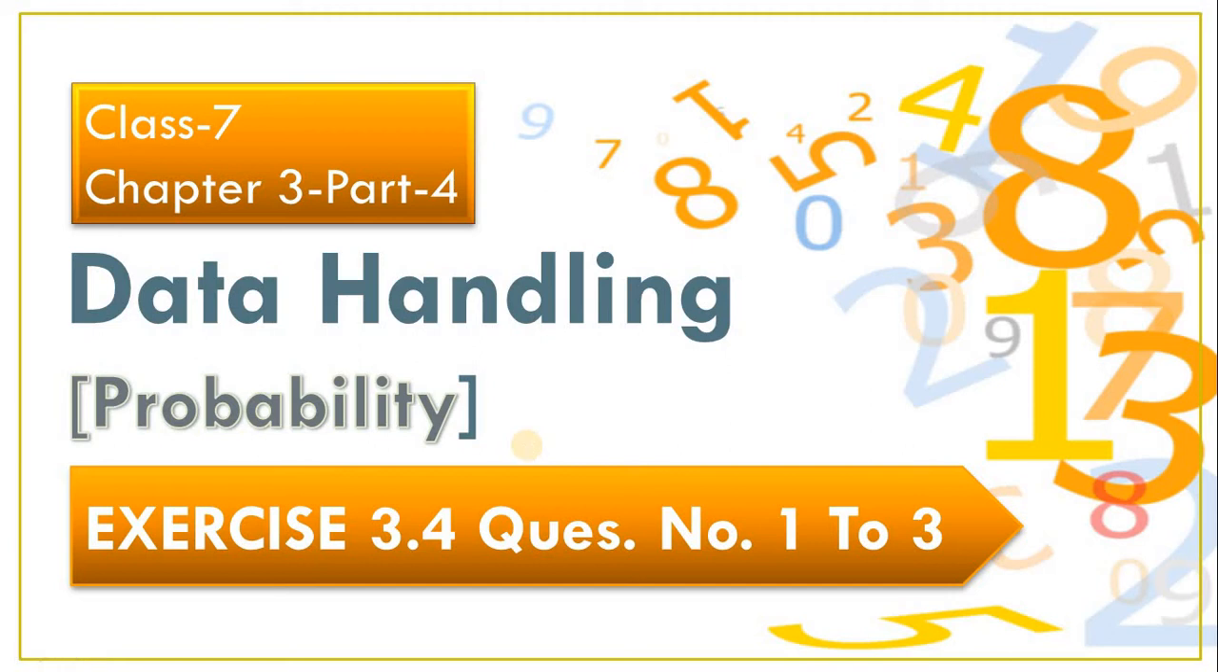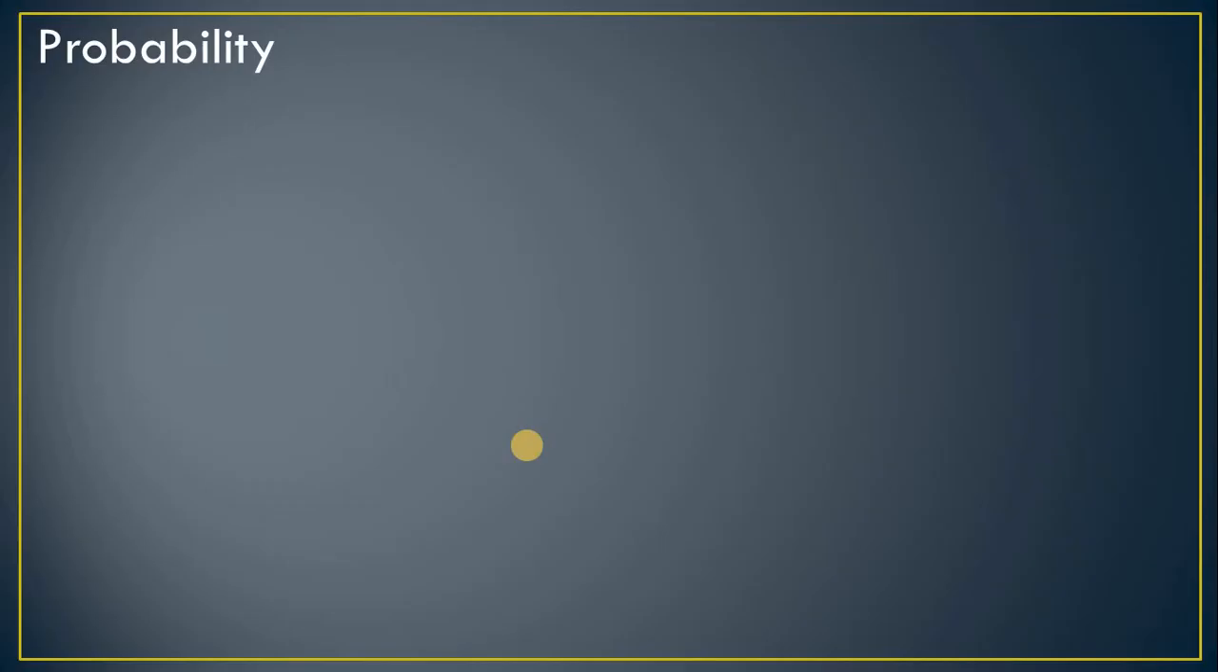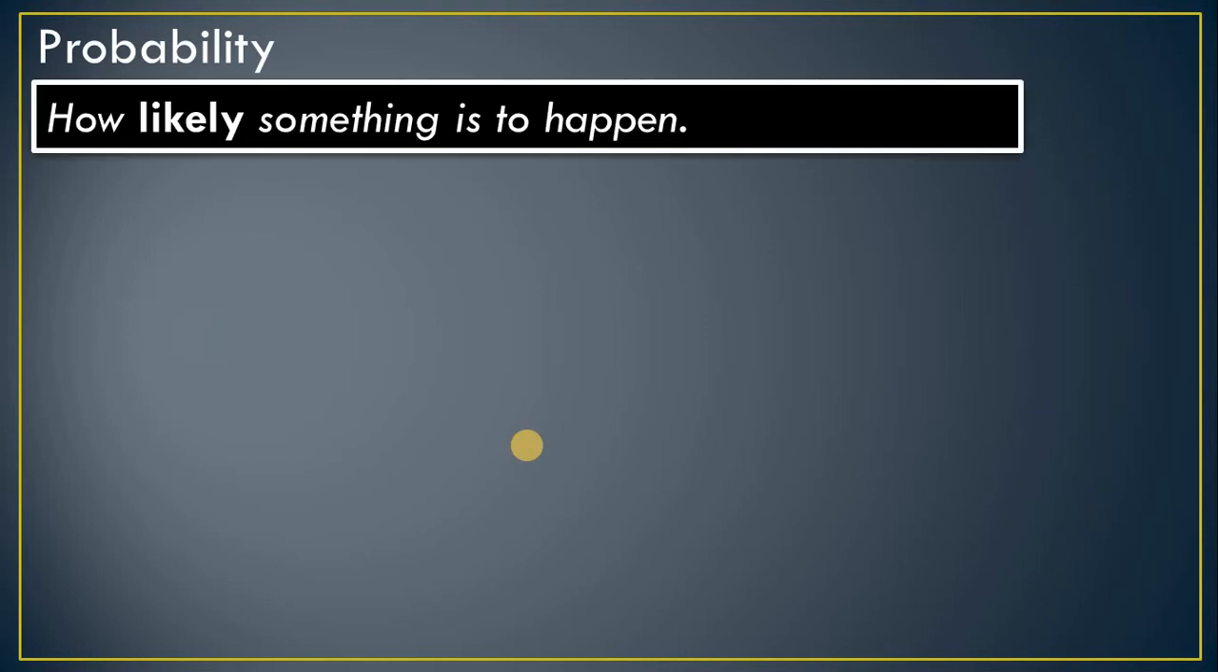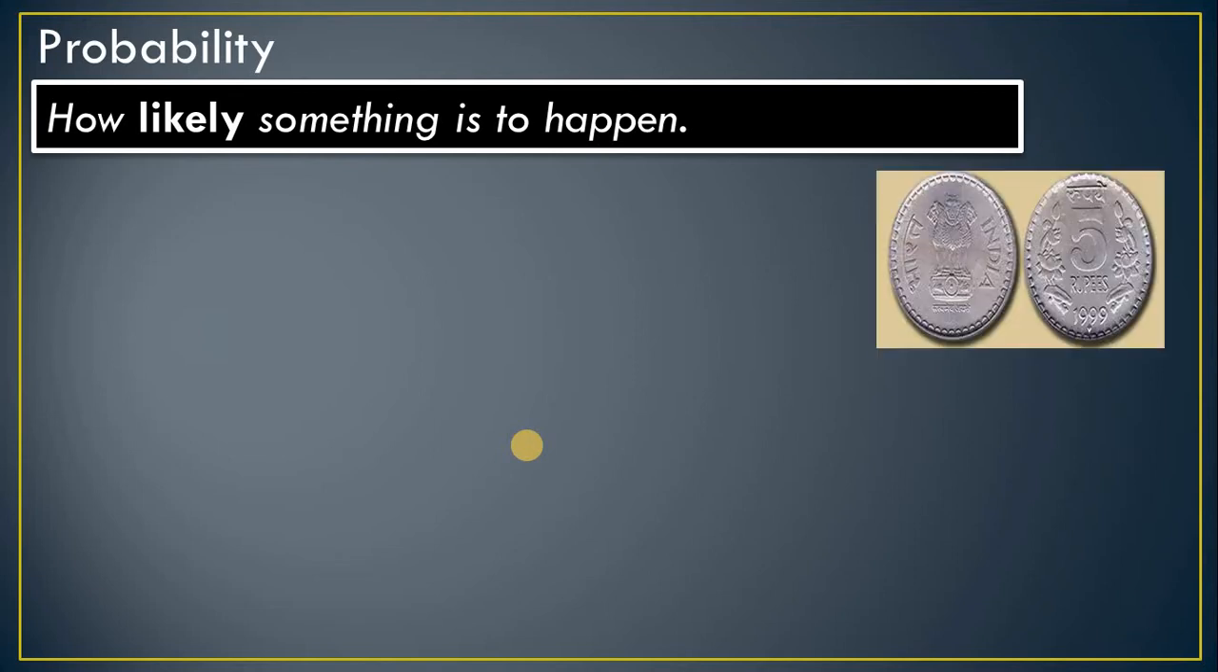Hello dear student, in the data handling lesson, first we will see the introduction of probability and then we will focus on exercise 3.4. So here we will see what exactly probability is first. How likely something is to happen. It means the probability is nothing but the possibility. Something may happen, may not happen. We just predict, we are not sure about that.